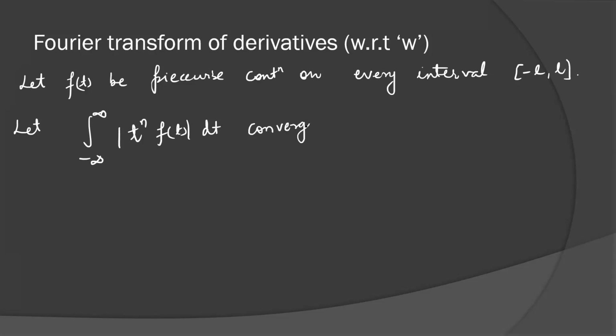Converges means it is absolutely convergent. Its integration is a finite value, or less than infinity.